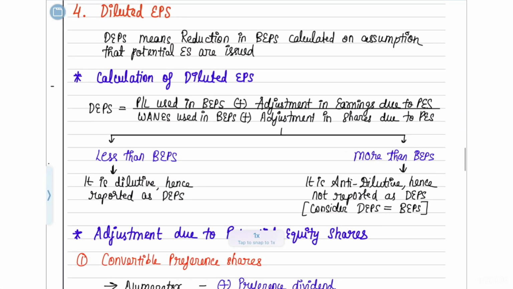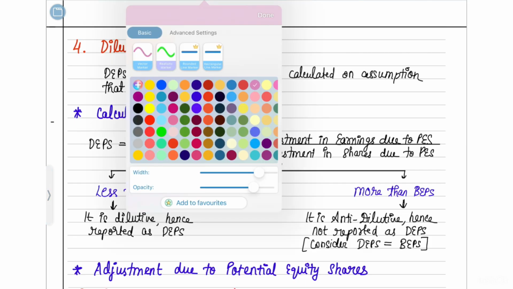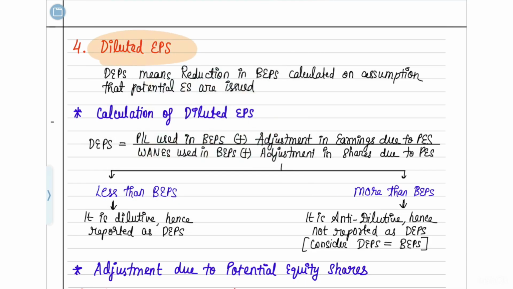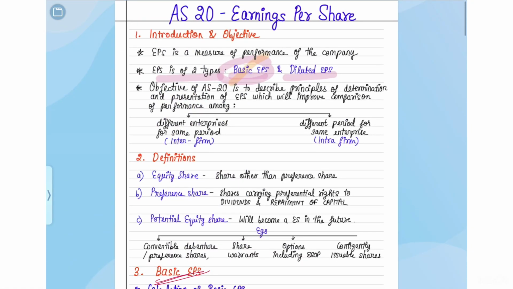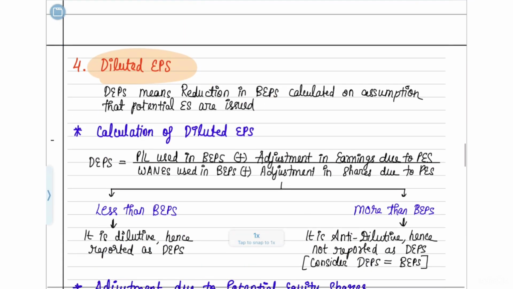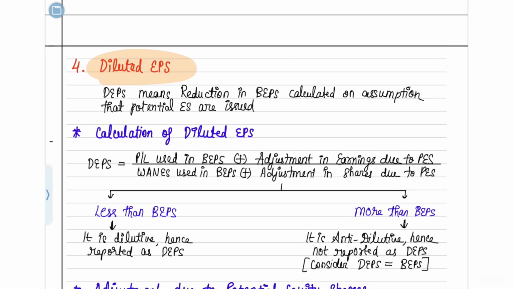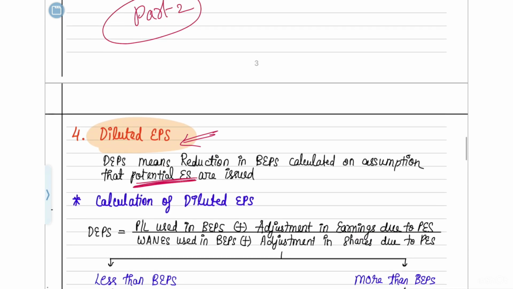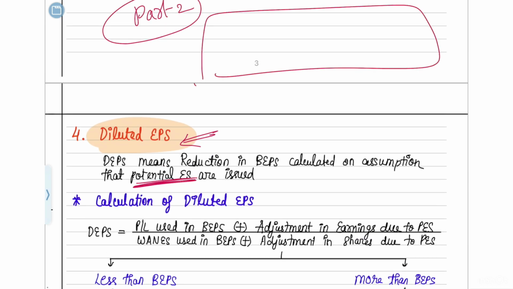Now we are going to move further to our next part, where we understand what is diluted EPS. In the starting we read that one was basic EPS, and we have finished that. Now let's move on to diluted EPS. Do you remember that we read something called potential equity shares in the start? Today our company is earning 10 lakh rupees and there are only 1 lakh shareholders. You are earning 10 lakh rupees and it is getting distributed among 1 lakh shareholders.